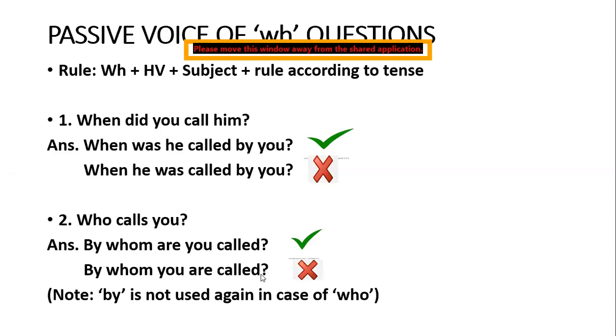As you can see very well on your screens, I have put the signs of tick and cross because you people commit this type of mistake. And in by whom, beta, you do not use by again afterwards, because the by part is covered here only. We have already attached by with whom, so we do not need to add another by, because it serves the same purpose, right? So it is by whom are you called.